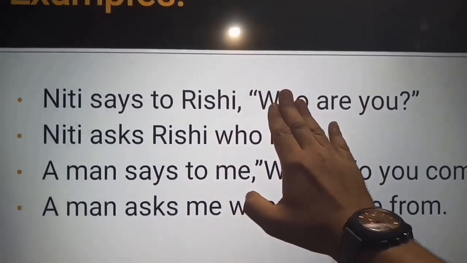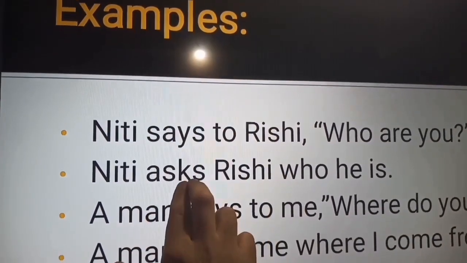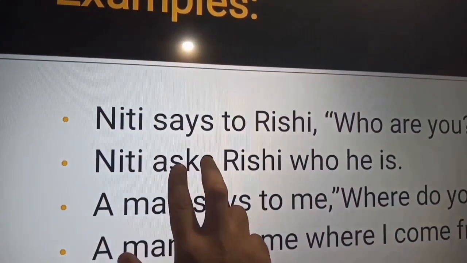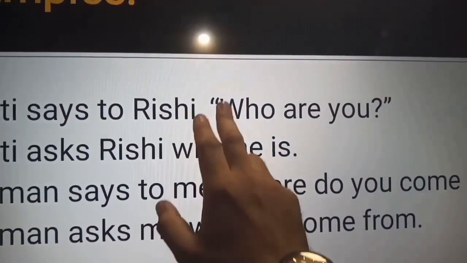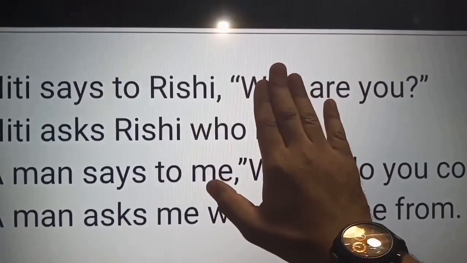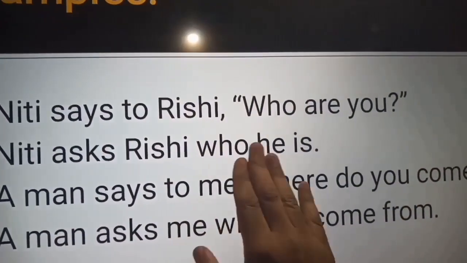So Niti says to will change to asks. Niti asks Rishi, inverted commas replaced by the same WH word. Niti asks Rishi who he is.